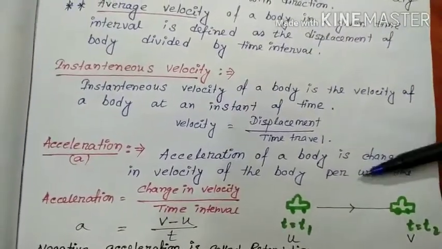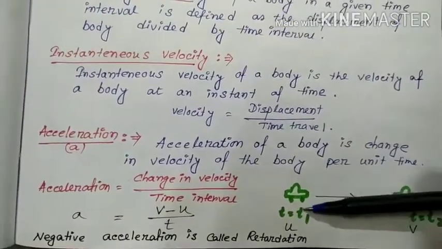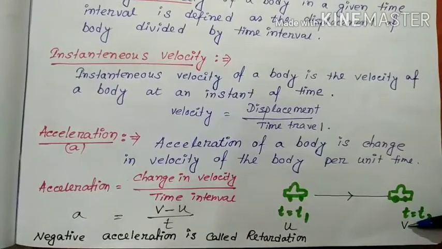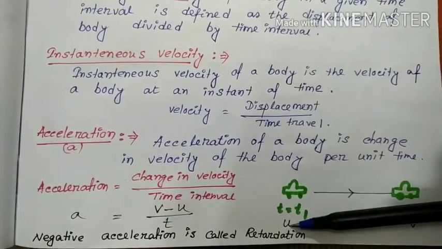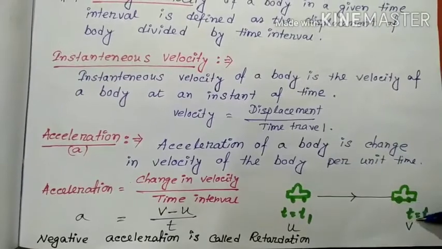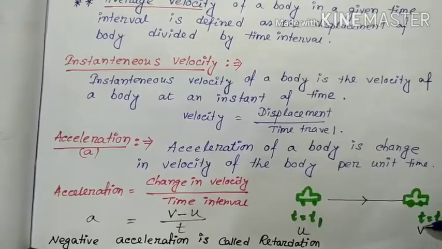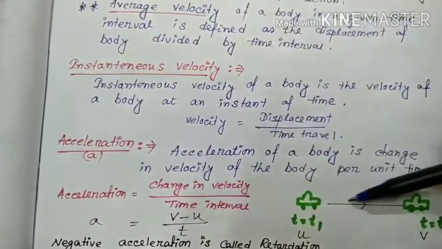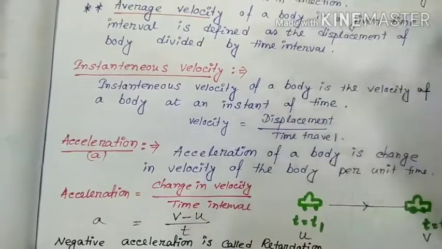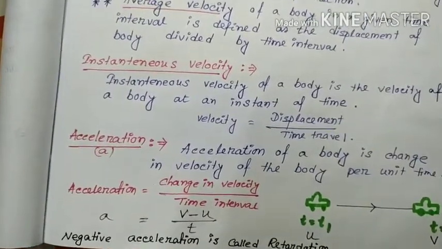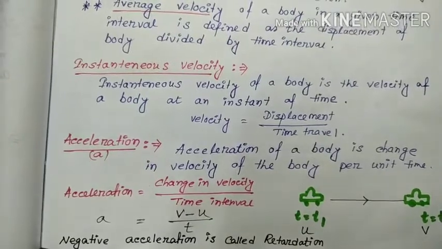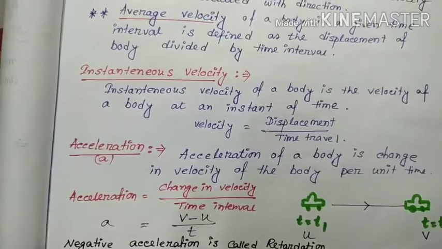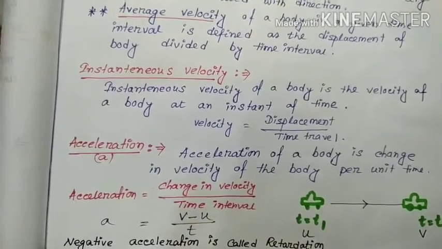Suppose there are two cars. There is a car. Its initial position is t equal to t1 and its final position is t equal to t2. The velocity at t equal to t1, its initial value, is u, and at t equal to t2 the final velocity is v. So what is the change in velocity? v minus u, and the total time is t. So acceleration a equals (v minus u) by t. Acceleration is a vector quantity, so it has magnitude as well as direction.